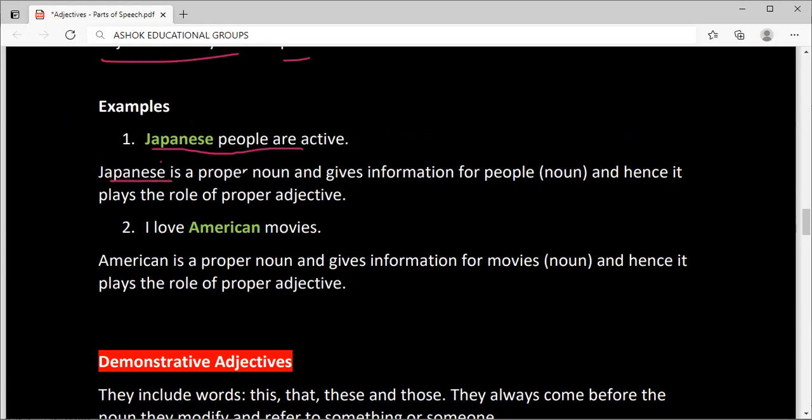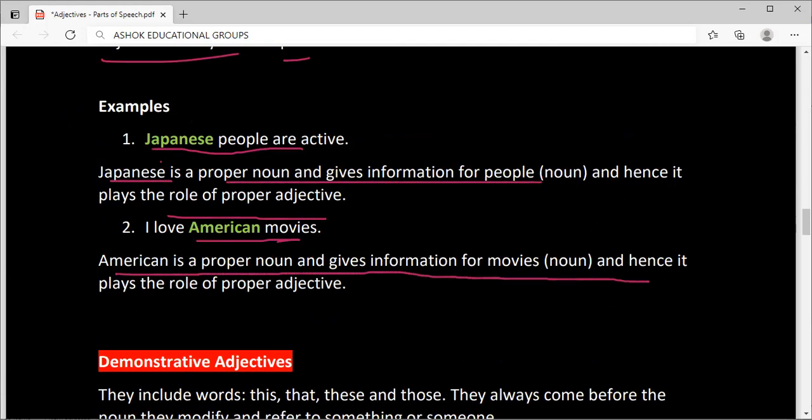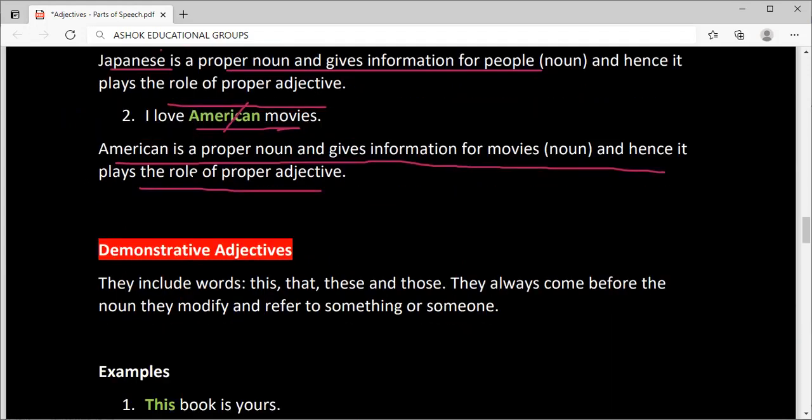Japanese is a proper noun and gives information for the noun and hence it plays the role of proper adjective. I love American movie. American is a proper noun and gives information for the movies and hence it plays the role of proper adjective. So like specific nouns, Japanese and American, like that.